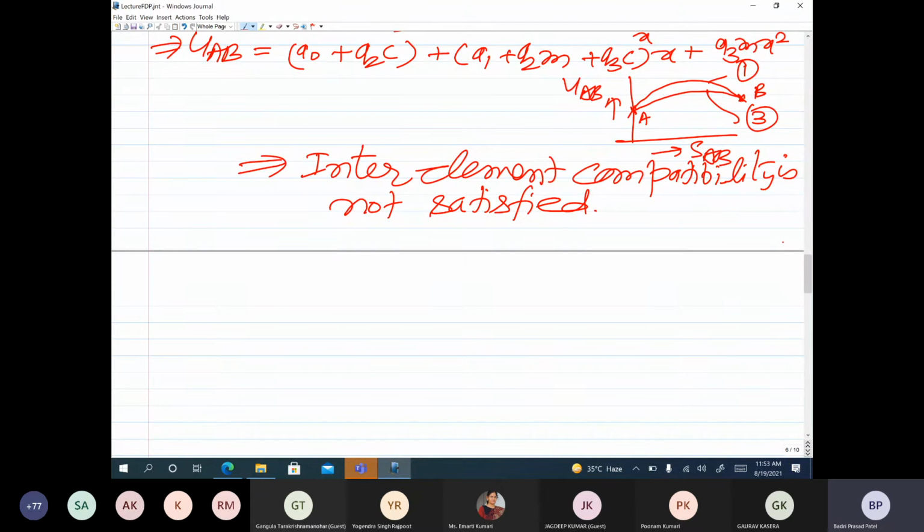So that is why the most compelling need for the finite element formulation in natural coordinate space, particularly for 2D and 3D problems, is the inter-element compatibility requirement. So formulation in natural coordinate space.